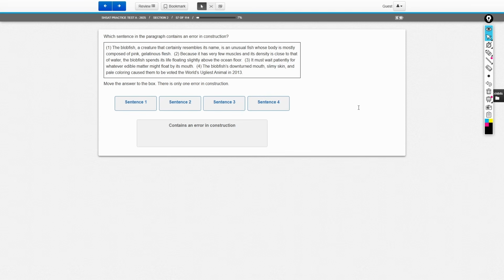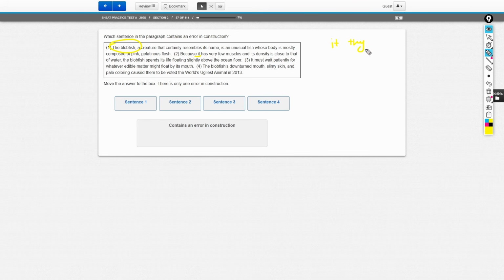Sentence 2. It reads, because it has very few muscles and its density is close to that of water, the blobfish spends its life floating slightly above the ocean floor. Now, some of you guys may say, oh, well, this sounds wrong because we're talking about it, and I don't know what it is. And technically, you're wrong. We do know what it is because it's referring to the blobfish. Remember, indirect pronouns like it and they are good.